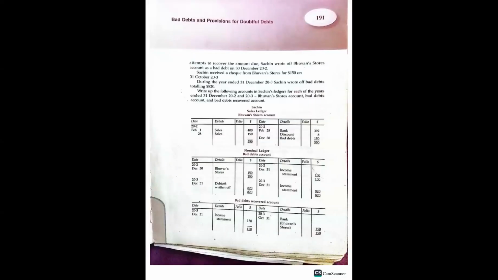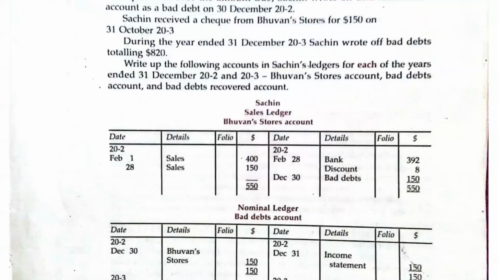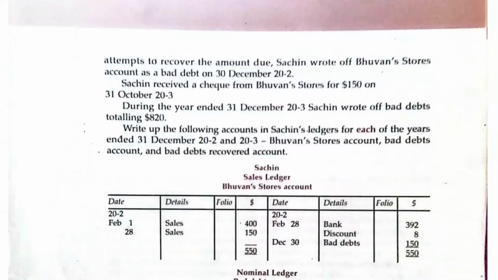After attempts to recover the amount due, he wrote off Bavans Stores' account as bad debt on 3rd December 2022. After some months, he decided to write off the person as bad debt.